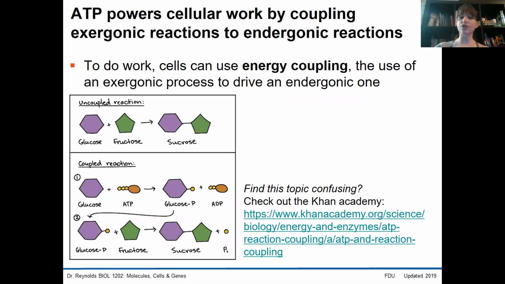Well, that extra energy is going to be used in a process called energy coupling. Energy coupling can be a slightly challenging process to understand. I do highly recommend the Khan Academy's tutorial of this as an opportunity for you to seek some extra help. Your textbook is also a good resource, and we're going to walk through this now step by step.